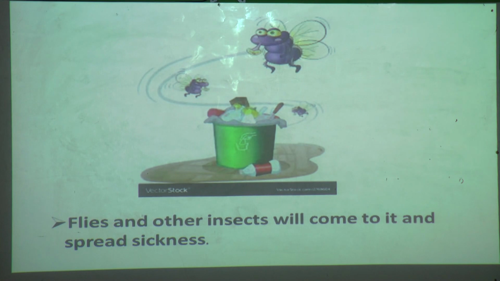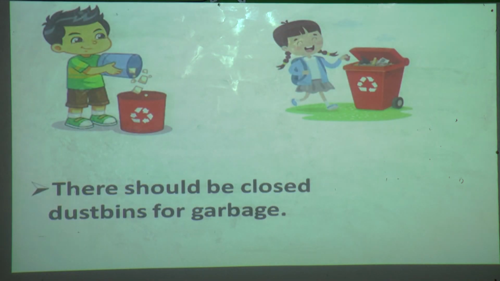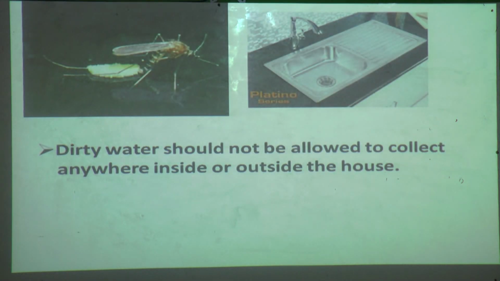Okay, but in which dustbin? If you use this type of dustbin, an open dustbin, what will happen? Flies and other insects will come to it and spread sickness. So you should always use a closed dustbin to throw garbage. Understood? So closed dustbins are very important. Yes. Now we will move to the next point.